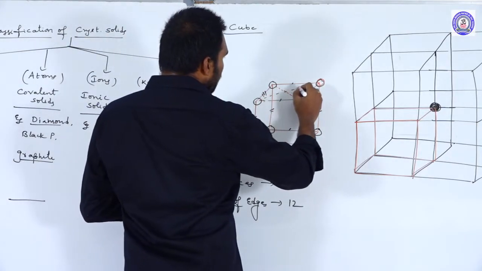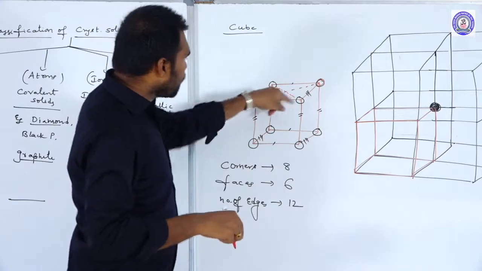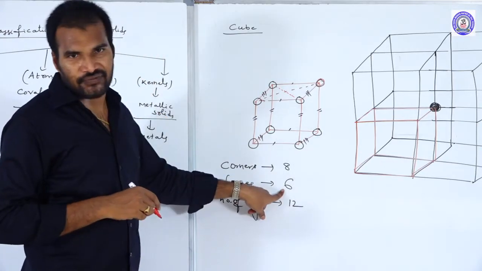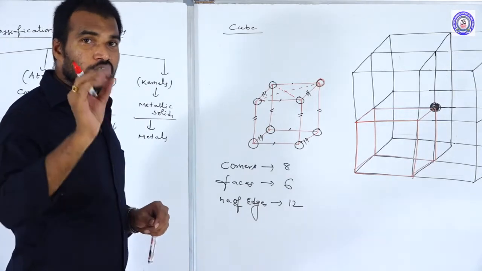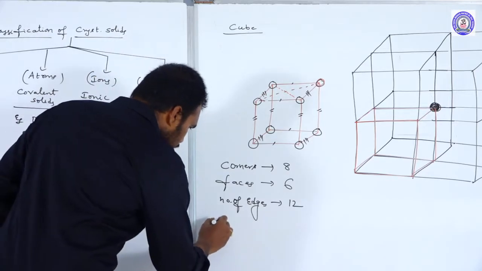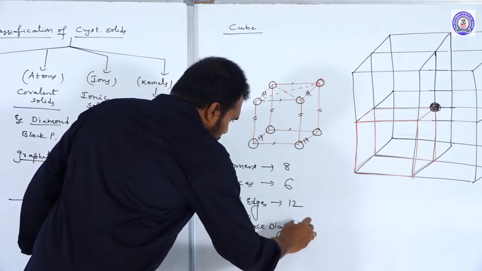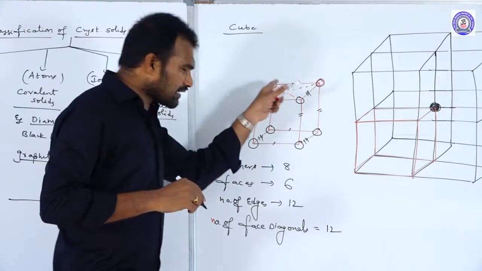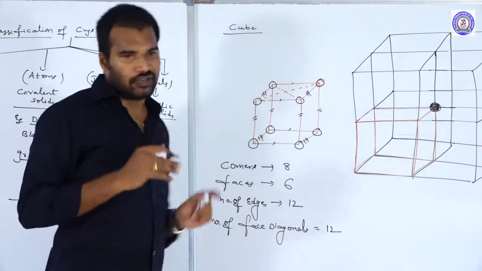Similarly, that is one more face diagonal. So in a face, how many face diagonals are there? 2 face diagonals are there in one face. Total how many faces are there? 6 faces are there. Like this, in a cube, how many face diagonals are possible? 12 face diagonals are possible. So the number of face diagonals is 12. Understood? In one single face, 2 face diagonals are there. Total 6 faces are there. 6 twos are 12 face diagonals.